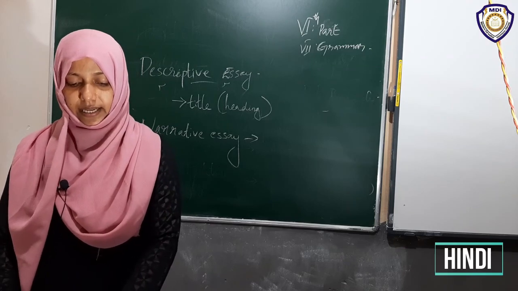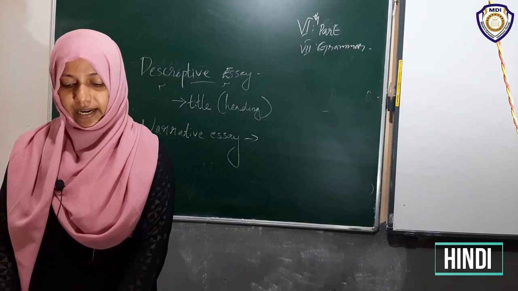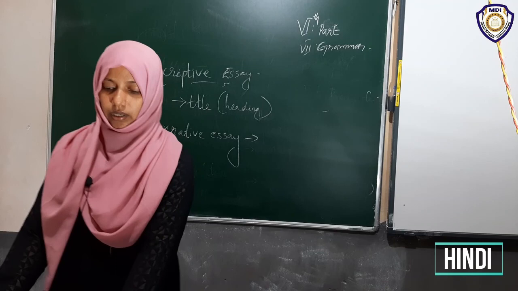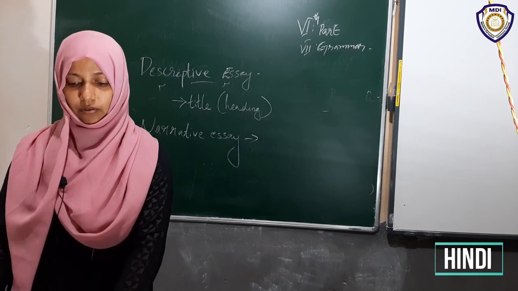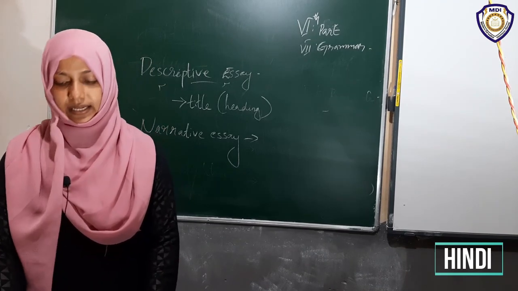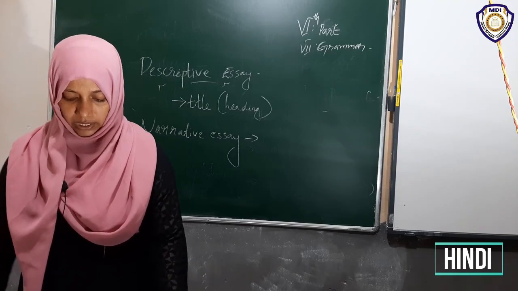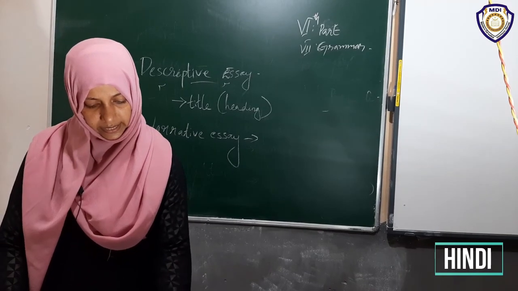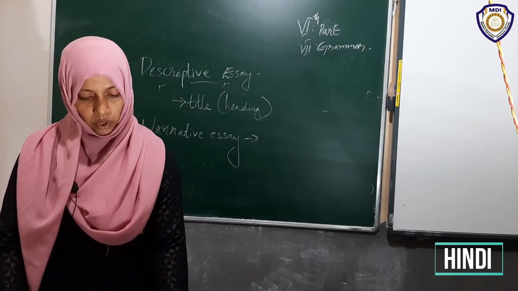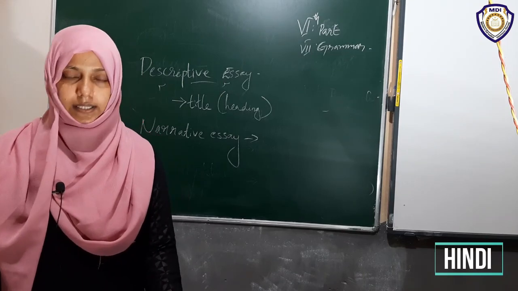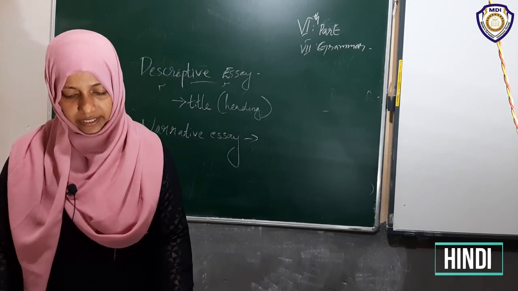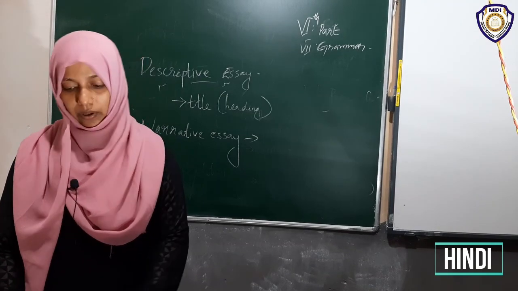Then exercise 1. Write a narrative essay about the time you were nervous about something. Write about what happened and how you reacted. That is your homework. Exercise 1 on page 111 and exercise 2 on page 108 are your homeworks. Surely I will give you my own sample also.